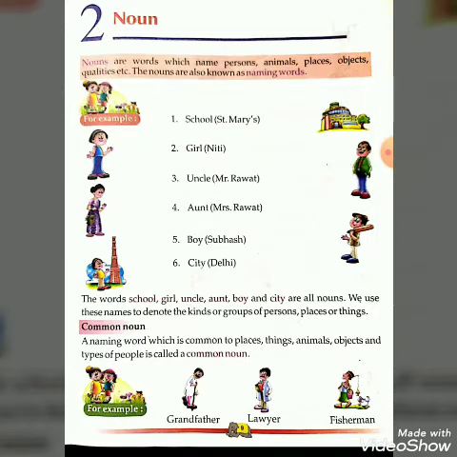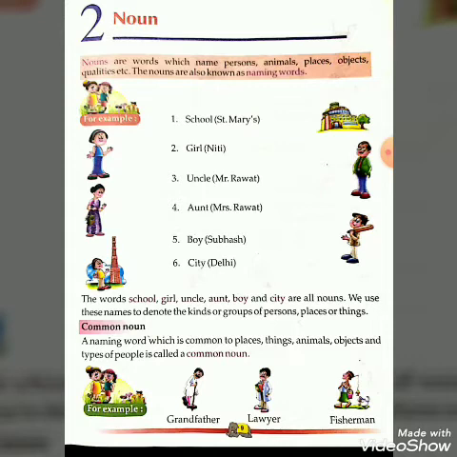A naming word which is common to places, things, animals, objects and types of people is called a common noun.